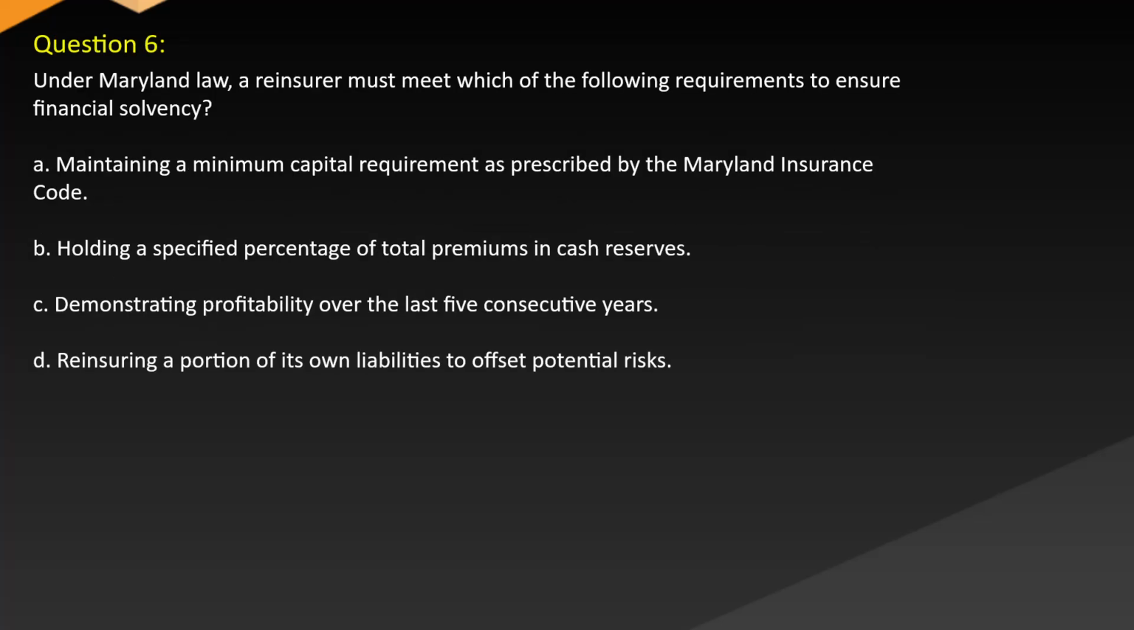Question 6. Under Maryland law, a reinsurer must meet which of the following requirements to ensure financial solvency? A. Maintaining a minimum capital requirement as prescribed by the Maryland Insurance Code. B. Holding a specified percentage of total premiums in cash reserves. C. Demonstrating profitability over the last 5 consecutive years. D. Reinsuring a portion of its own liabilities to offset potential risks.